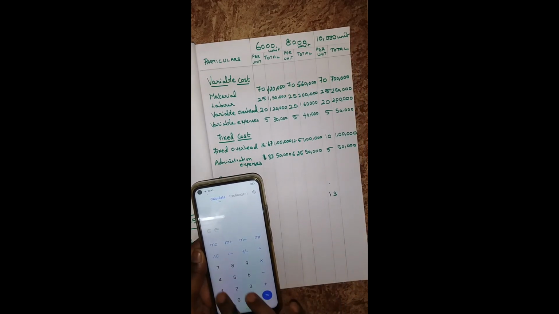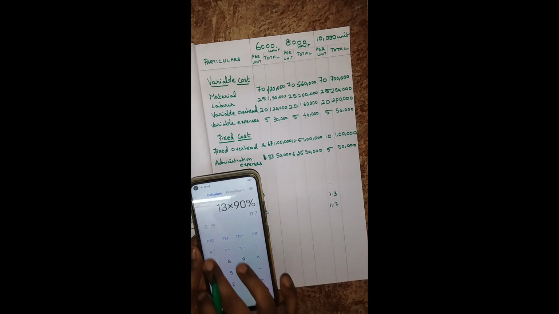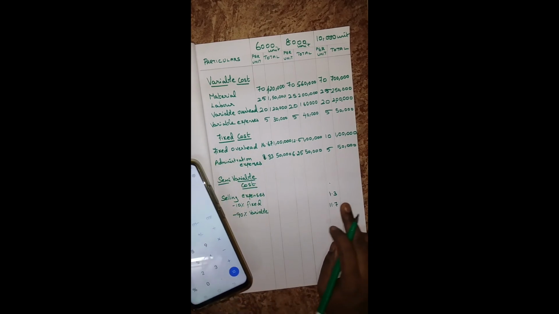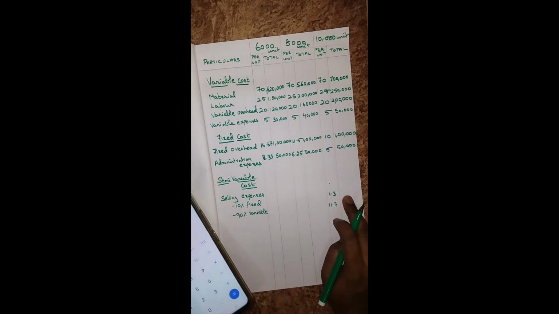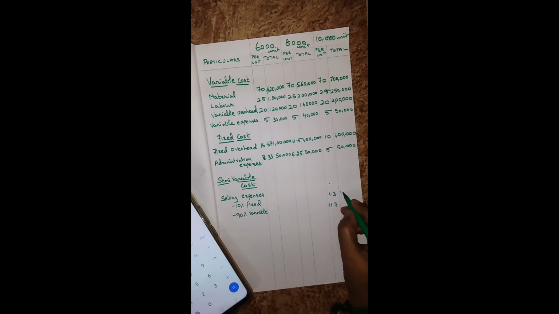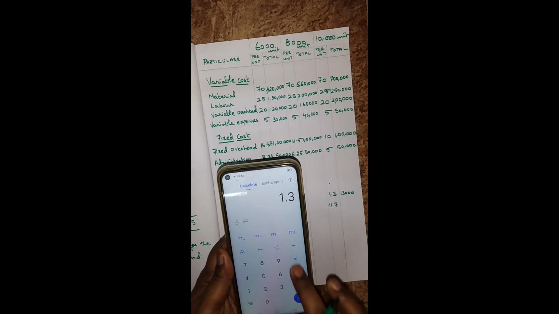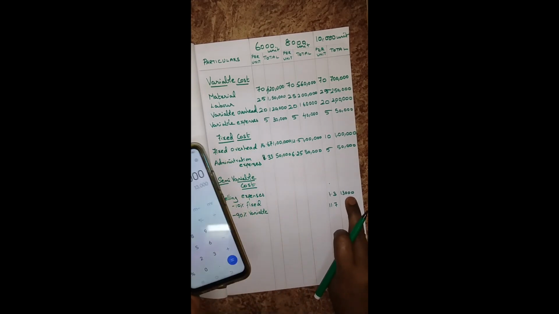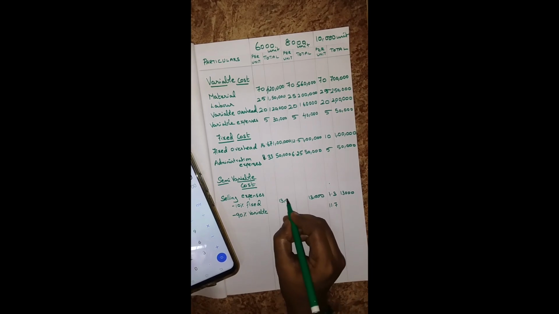Next one, 13 into 90%, this is for variable. You will get 11.7. For fixed, the amount is constant for all units. So 1.3 into 10,000, you will get 13,000. Already told, fixed cost amount is constant. So 13,000 for 8,000 units and 6,000 units.